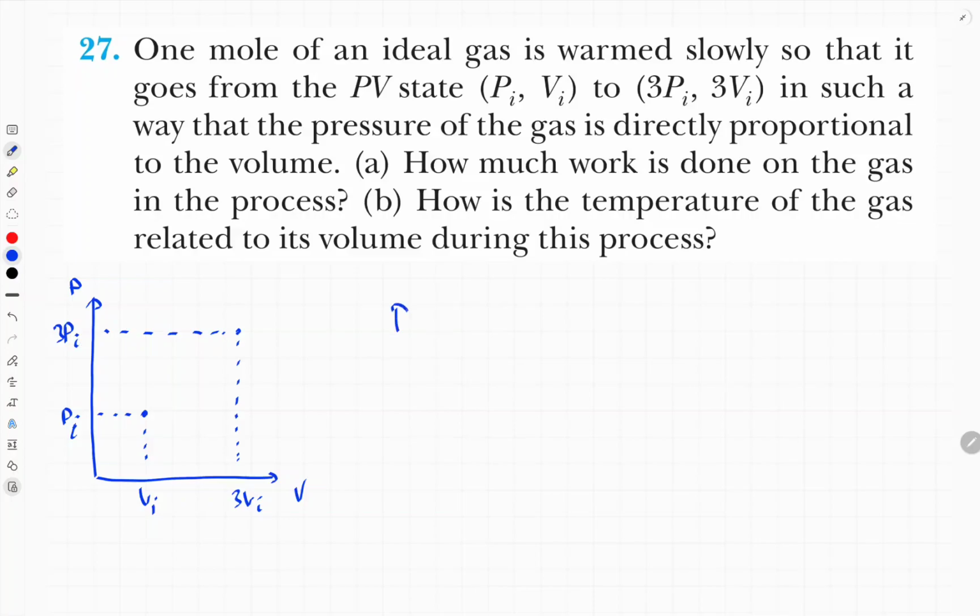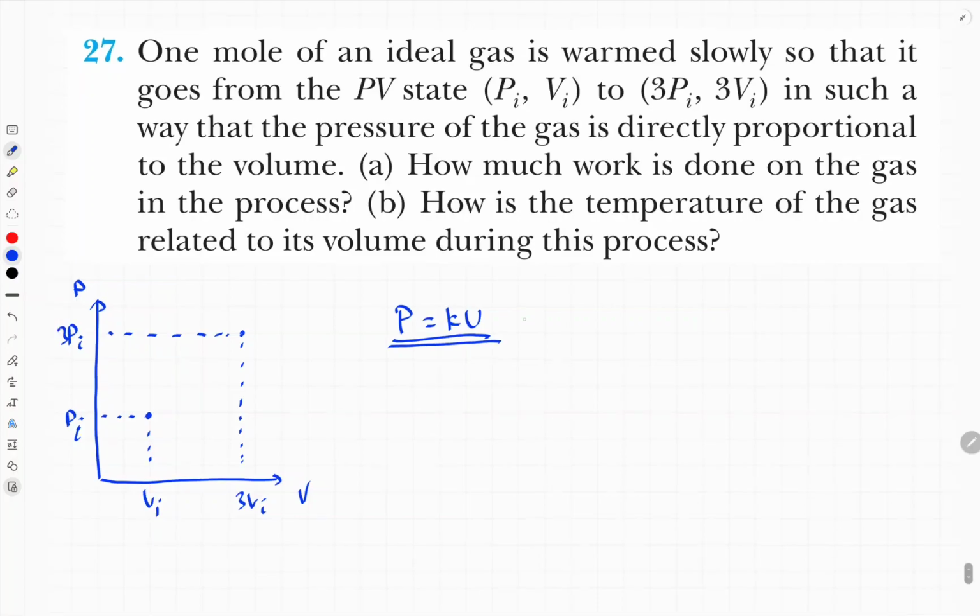And also we know that pressure depends on volume. It's directly proportional to the volume. It means P equals KV. K is a constant number, but it's not important. The important thing, this is a straight line.